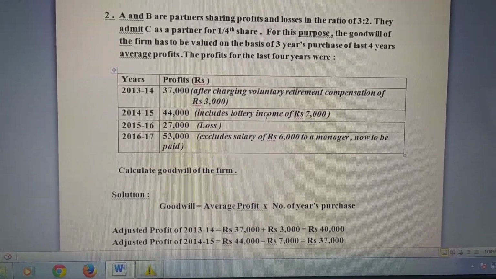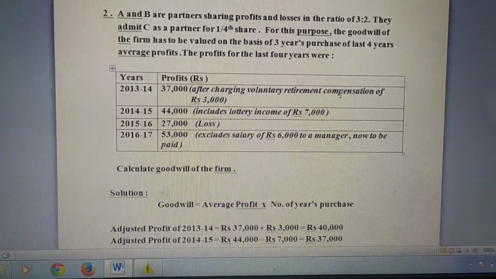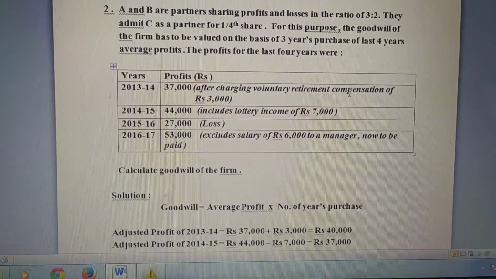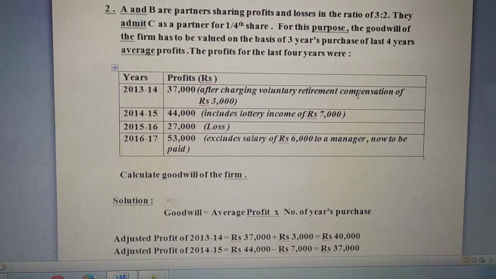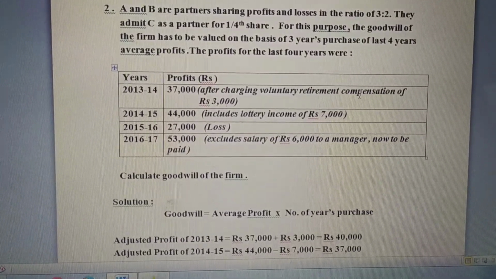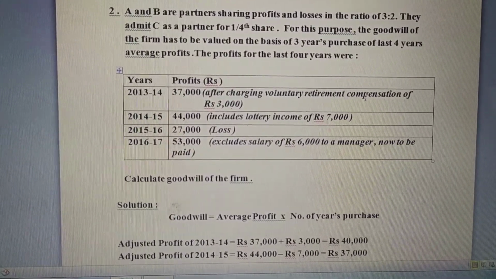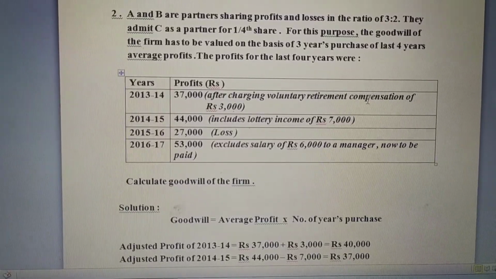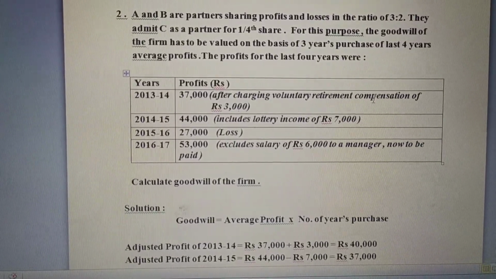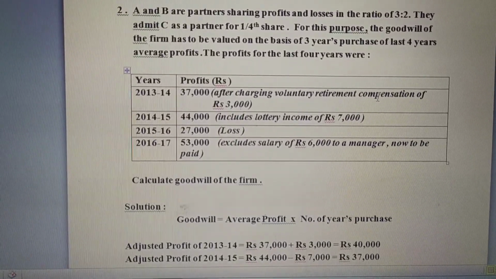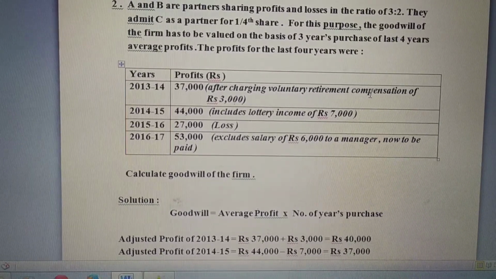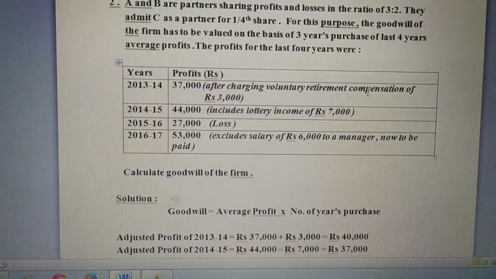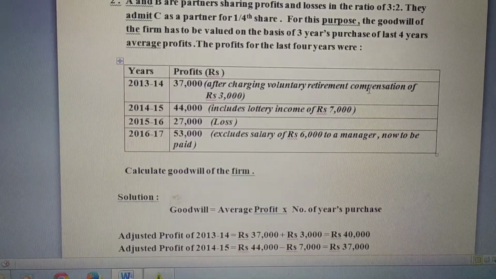It is written voluntary retirement compensation. Now, what is that? If a company is giving voluntary retirement compensation, that means it is an expense for the company because they are paying it. Is it of regular nature? No, because a person once in a lifetime may ask for it. It cannot be asked again and again.